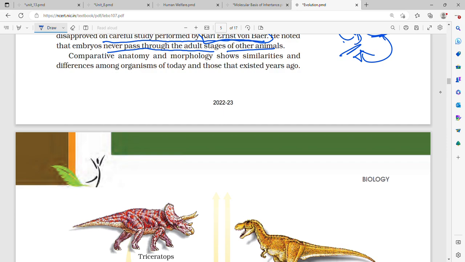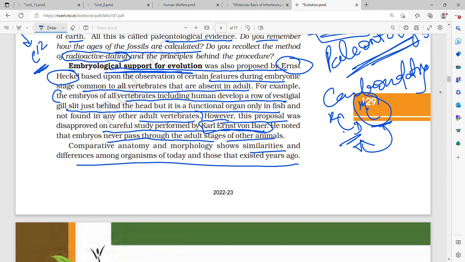Comparative anatomy and morphology show similarities and differences among organisms of today and those which existed years ago. Basically, Haeckel said that the human embryo had gill slits, which were not there in the adult, but were present in the adult fish. Von Baer said that embryos never pass through the adult stages of other animals.